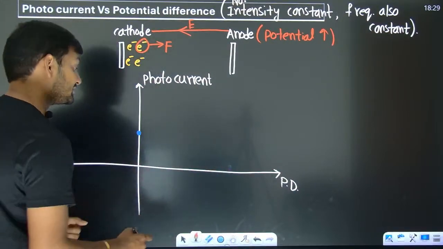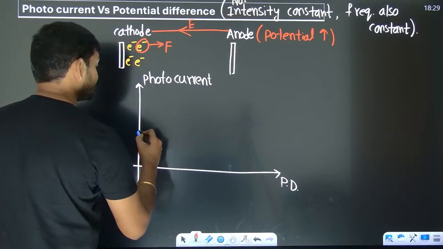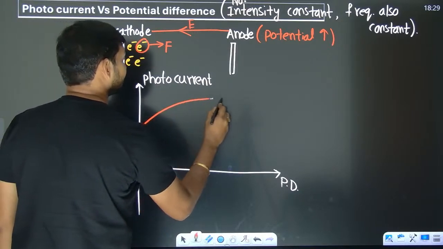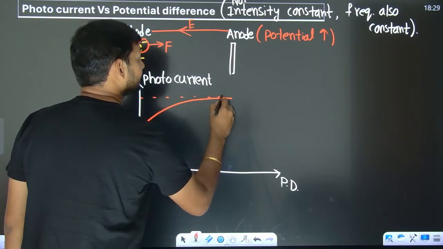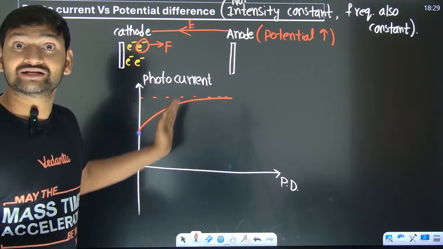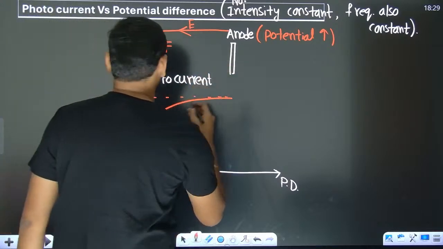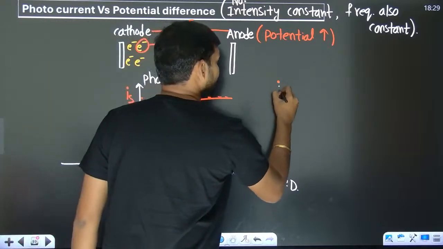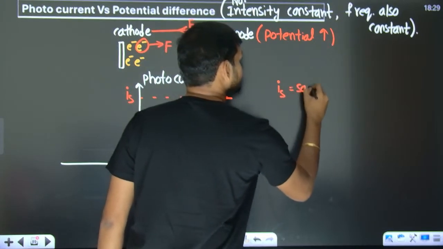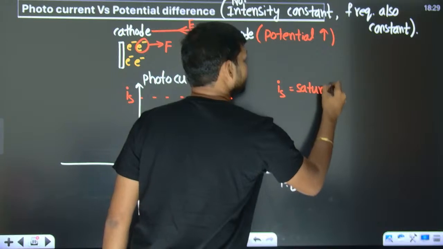So is the experiment suggesting that the current is increasing? Yes, the experiment also suggested that the current is increasing, but beyond a certain voltage, you can see that the current is getting saturated. So that current is called the saturation current.